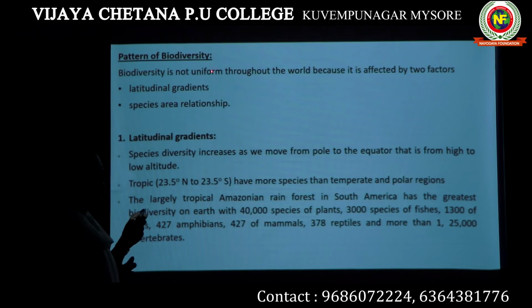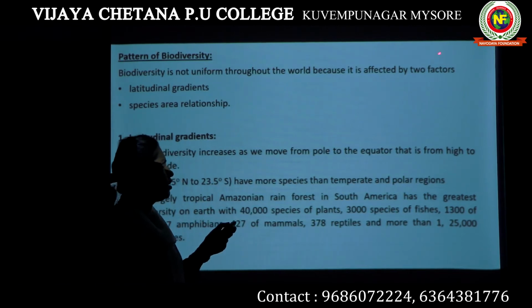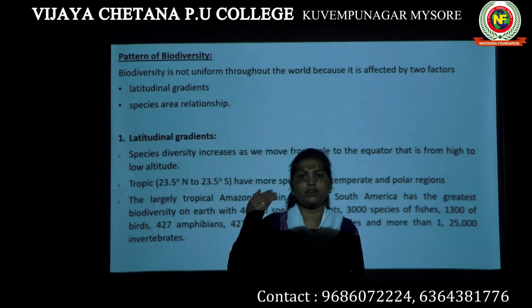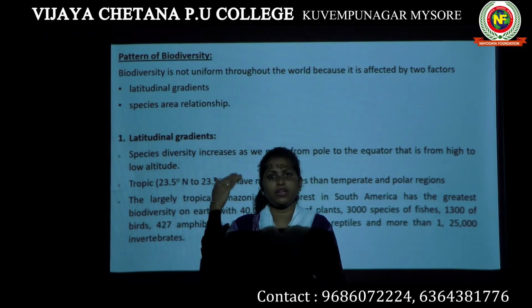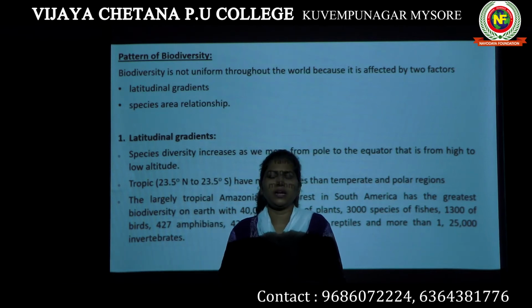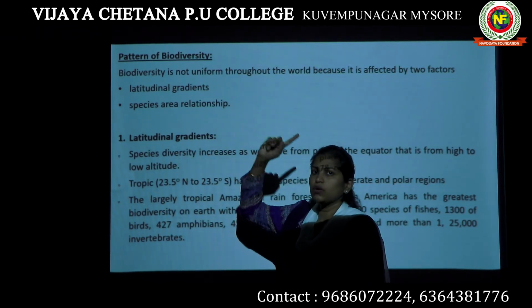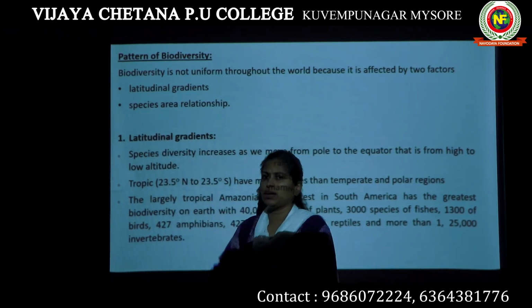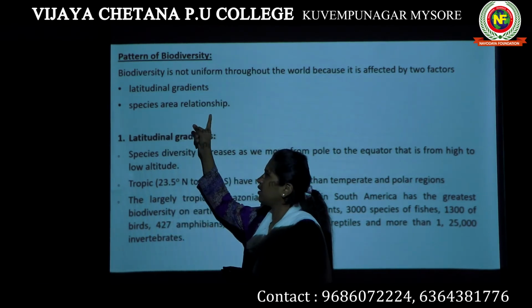Biodiversity is not uniform. Uniform means the same throughout the world, because it is affected by two factors. Why is it not the same? Why is the biodiversity that you see in India not the same as the biodiversity that you see in America or Australia or Sri Lanka? The biodiversity of every country differs. This difference is because of two factors. One is latitudinal gradient. The second one is species area relationship.